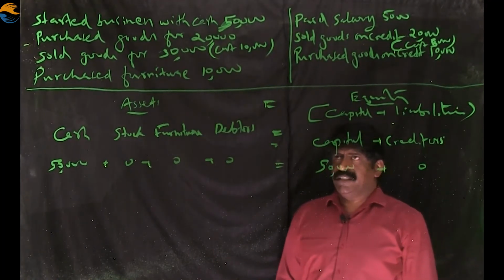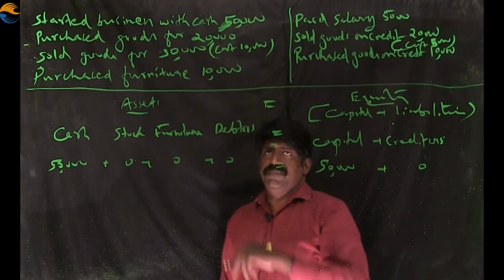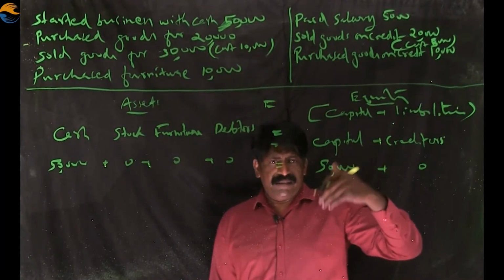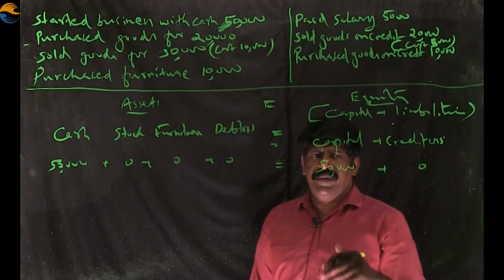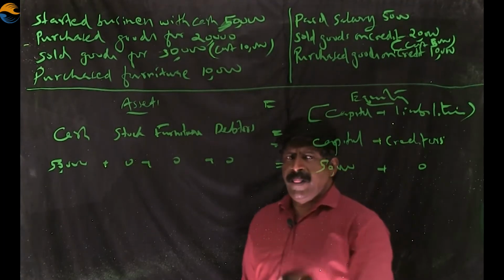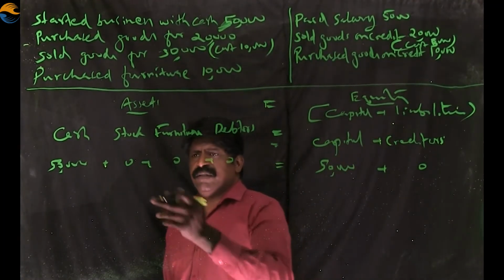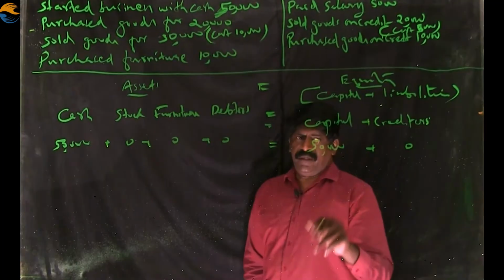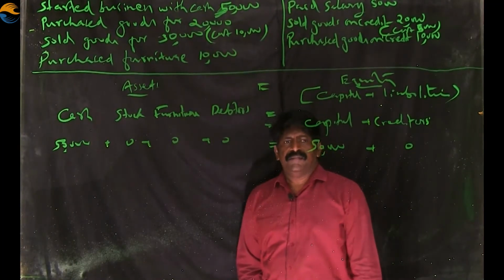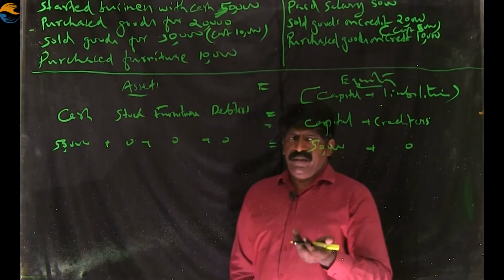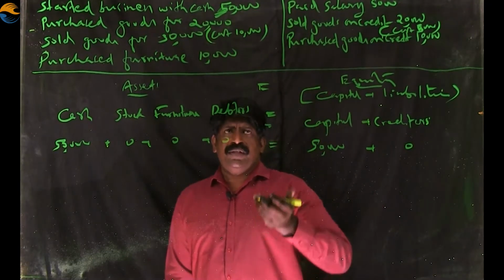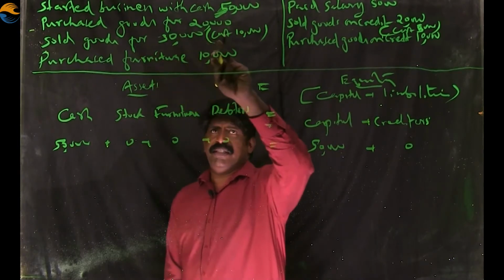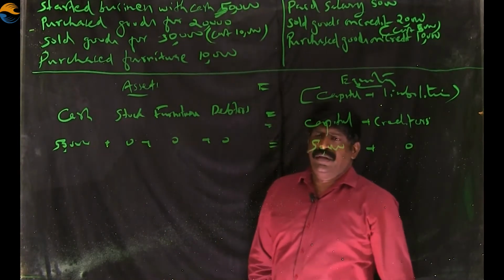So after the first transaction, when we started business with the cash, capital will be introduced in the business. Capital is there, 50,000, and it lies in the business in the form of cash. 50,000 cash is there. Equation is okay now. When we go to the next transaction, purchase goods for 20,000.